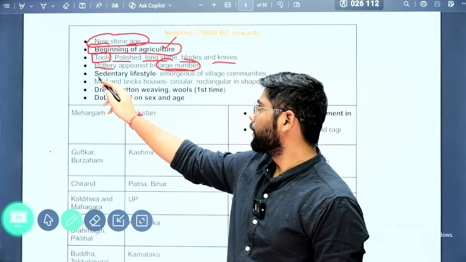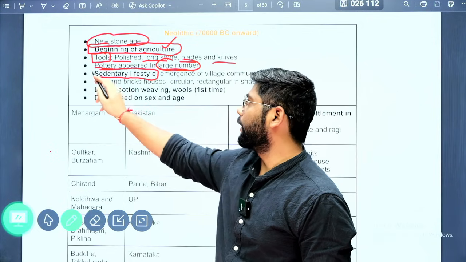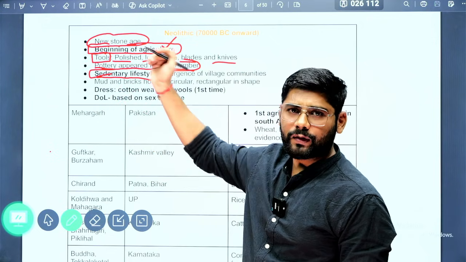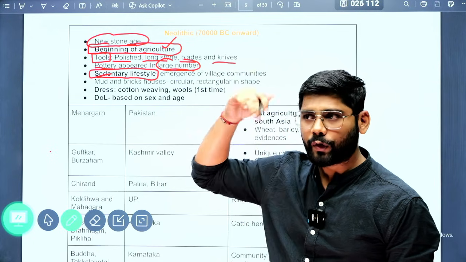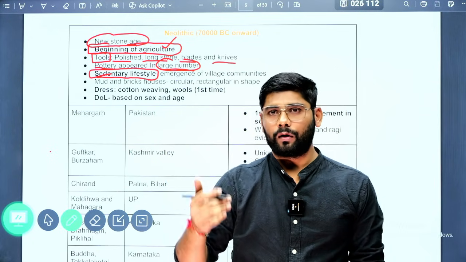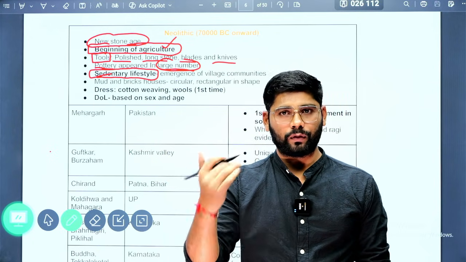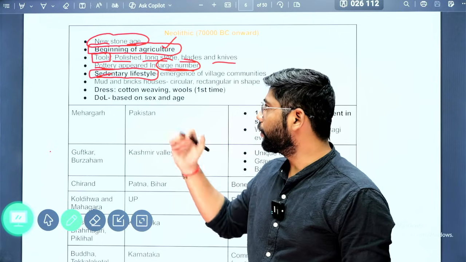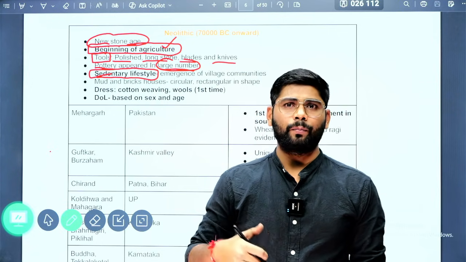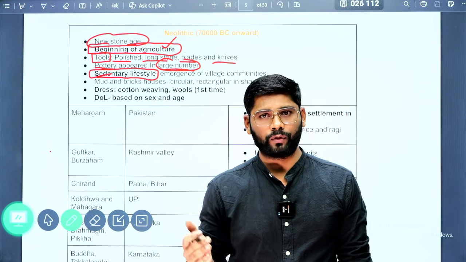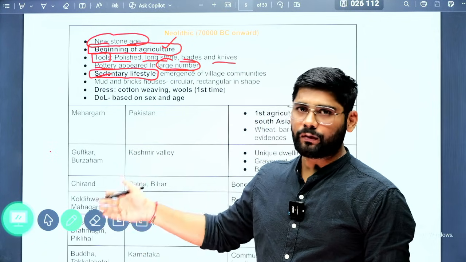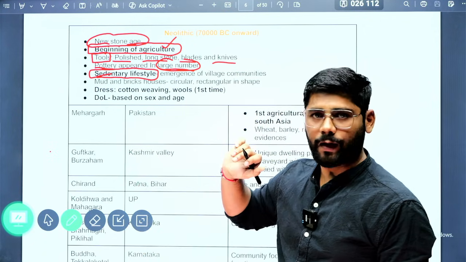Next, sedentary life began. Why did the sedentary lifestyle begin? Because they started doing agriculture. Previously they discovered the bow and arrow, so they could hunt from a long distance. Now they are doing agriculture, so whatever their basic need, food, they are satisfying locally. That's why they started the sedentary lifestyle.